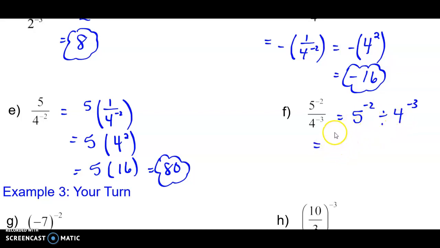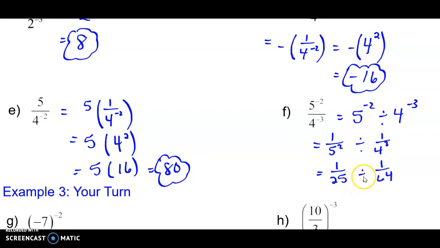So 5 to the negative 2, the rule is rewrite that as 1 over 5 squared. Divide that by, and I'm rewriting 4 to the negative 3, that's 1 over 4 to the power of 3. Evaluate, that's 1 over 25 divided by 1 over 64.